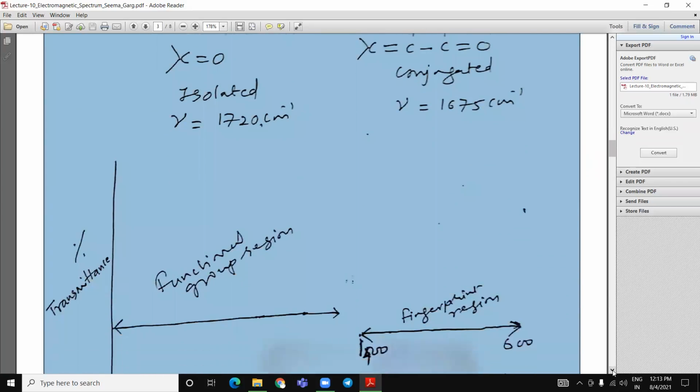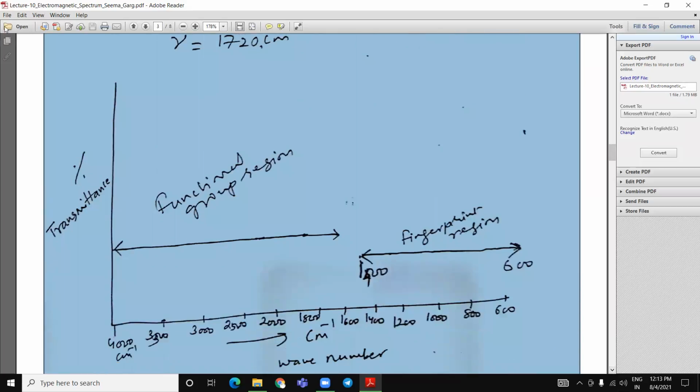This is the overall frequency range data. The 600 to 1400 frequency range is known as the fingerprint region, whereas the 1600 to 4000 range is known as the functional group region.